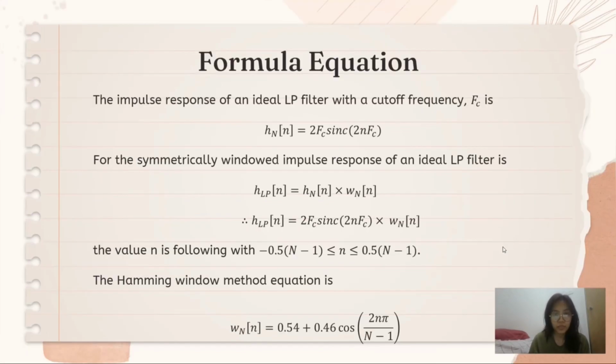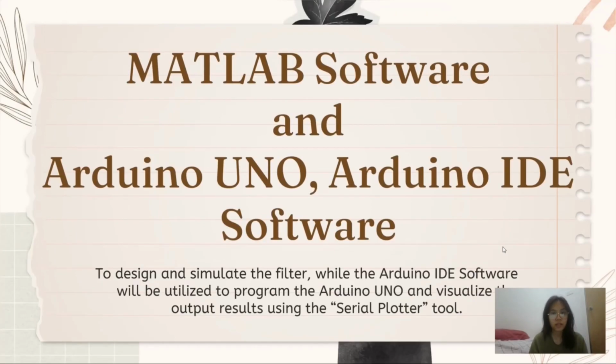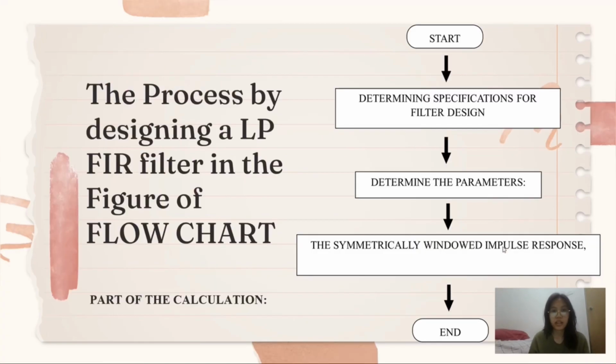This is the list of formulas that we use in our manual calculation. After we obtain the corresponding time domain coefficients, we design and simulate the filter using MATLAB software. And then we use the Arduino IDE software to upload the program to the Arduino Uno, and then we visualize the output results using the serial plotter tool. This flowchart shows the process of designing the low-pass FIR filter in our manual calculation.